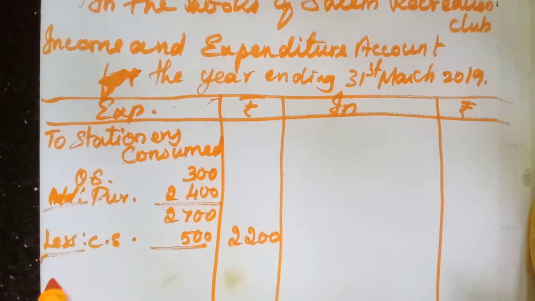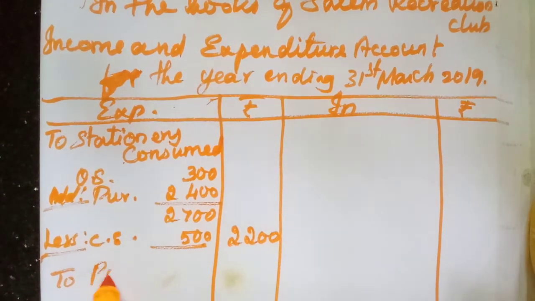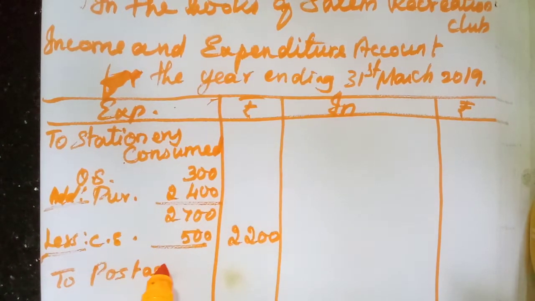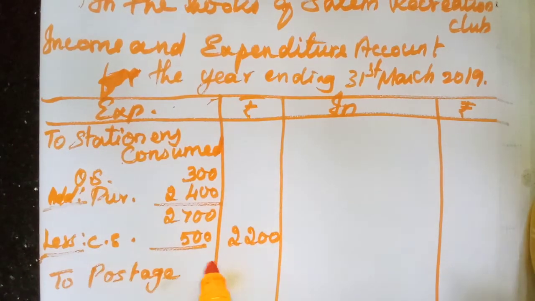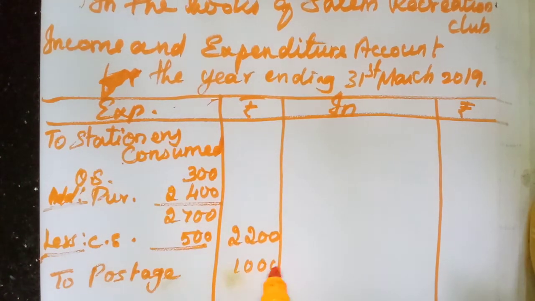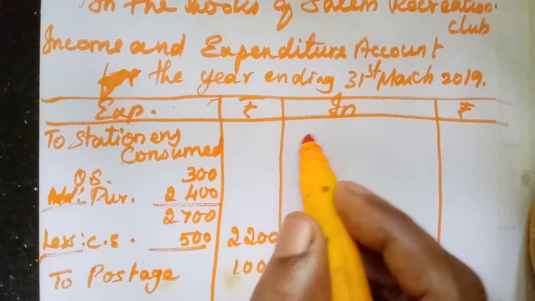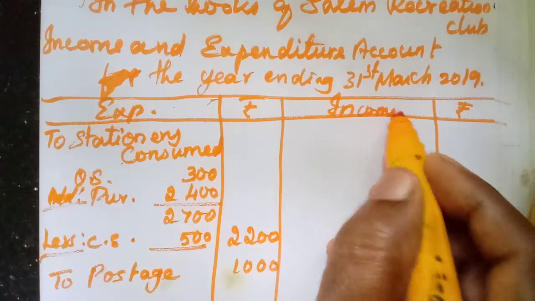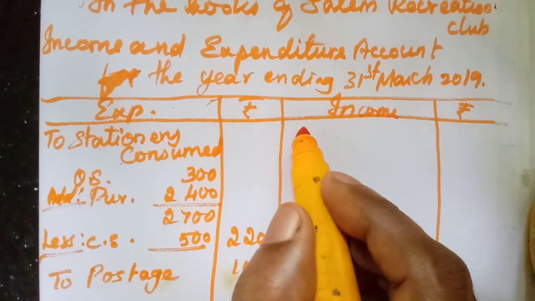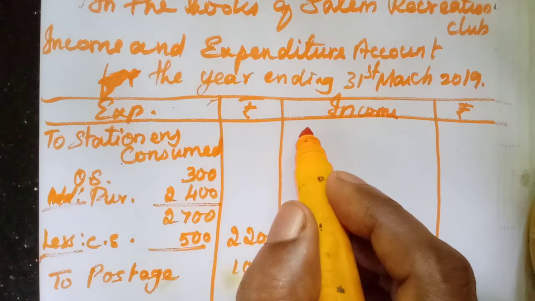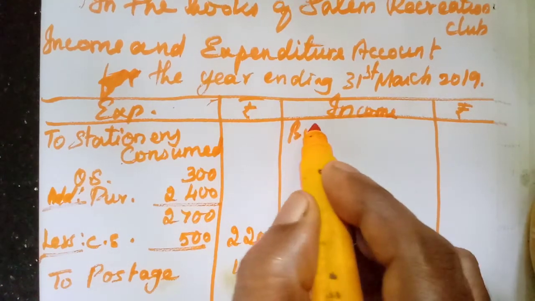Now postage. To postage. Postage, there is no adjustment, you write as it is. Then this one will not come. Now come to the adjustment, any expense. The subscription will not come, stationery adjusted, capital fund over, isn't it? Now we come to the income side, okay? What are the income? The first one is subscription. By subscription.